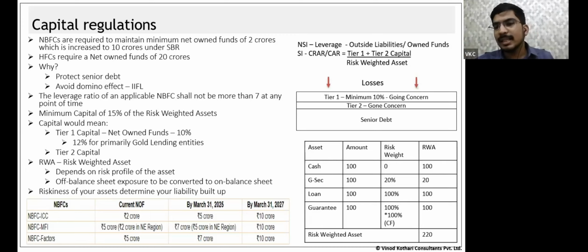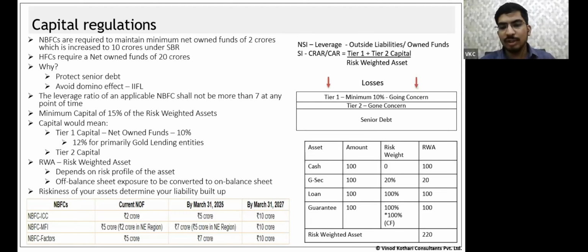Okay, so 100. What I'm saying is it's a secured asset, so I will allot a risk weight of 20%. So the risk weighted assets portion of the G-Sec would be 20. All this is given on this table, on the bottom side. When I talk about loans, actually these loans are risky loans. भाई, इससे पैसा आया नहीं आया. So what I'm saying is कि loan का जो risk weight होगा that would be 100%. So loan का equivalent risk weighted assets कितना होगा? 100. Accordingly, the company का total risk weighted assets कितने हो गए?